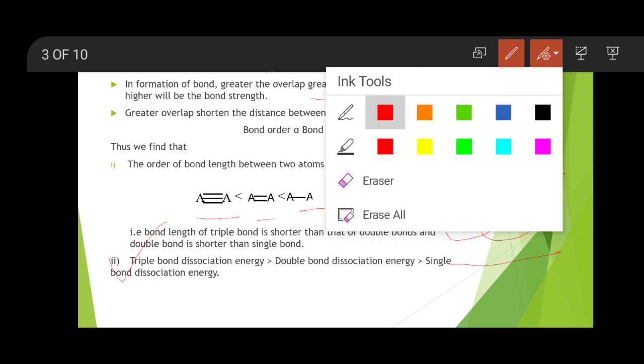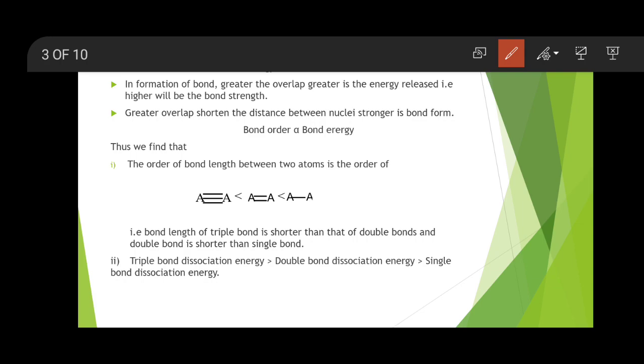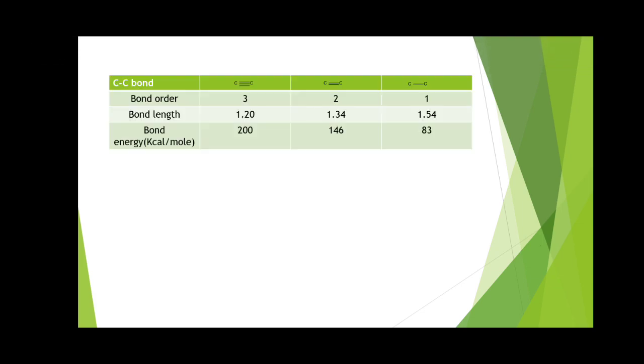Students, has everybody understood? Listen, this is a very important concept, how valence bond theory helps us understand the formation of a covalent bond. Now if you compare these 3 concepts, bond order, bond length and bond energy, for carbon triple bond, carbon double bond and carbon single bond, you can realize that the carbon triple bond has bond order 3.